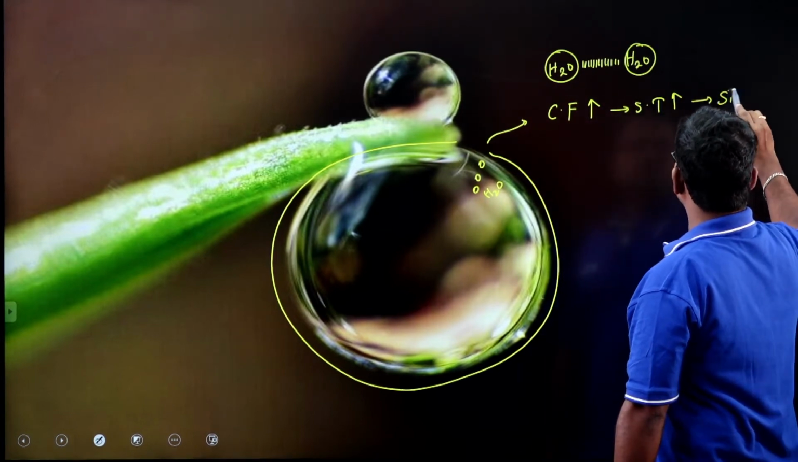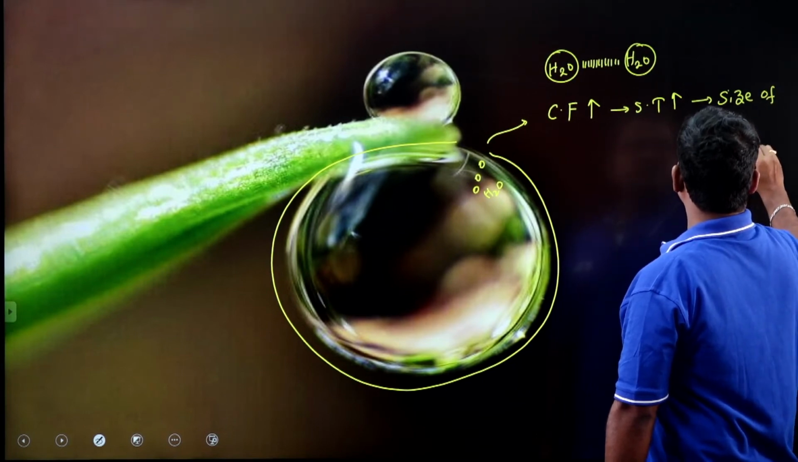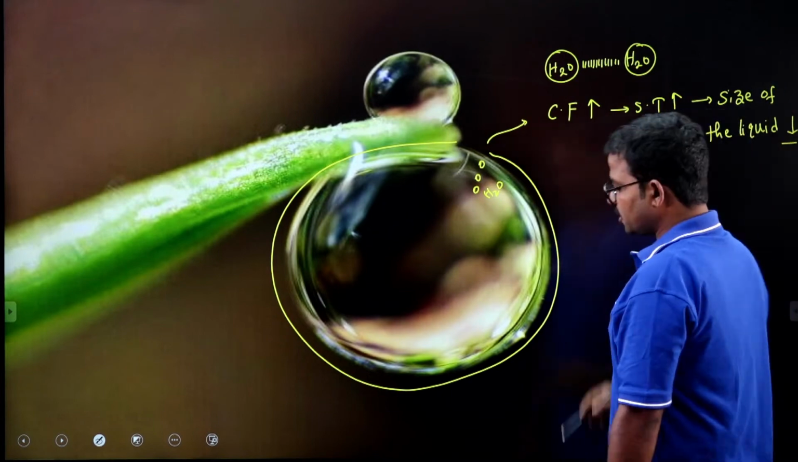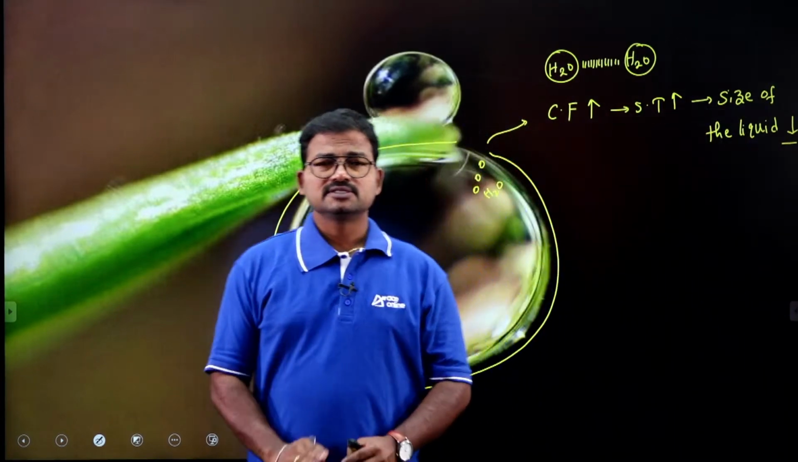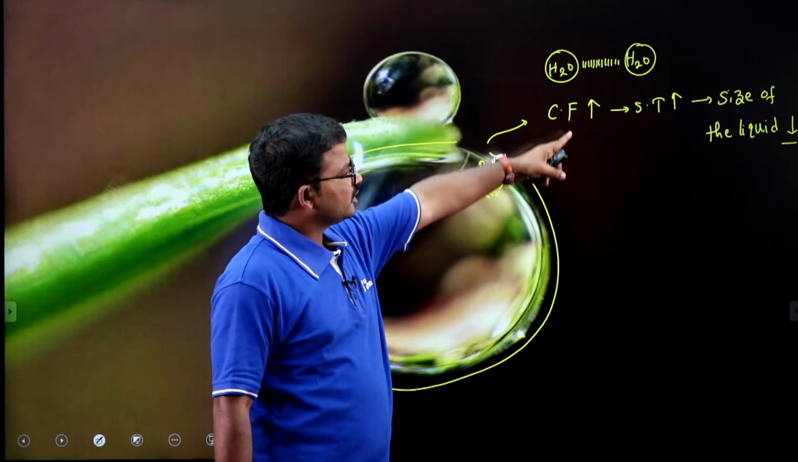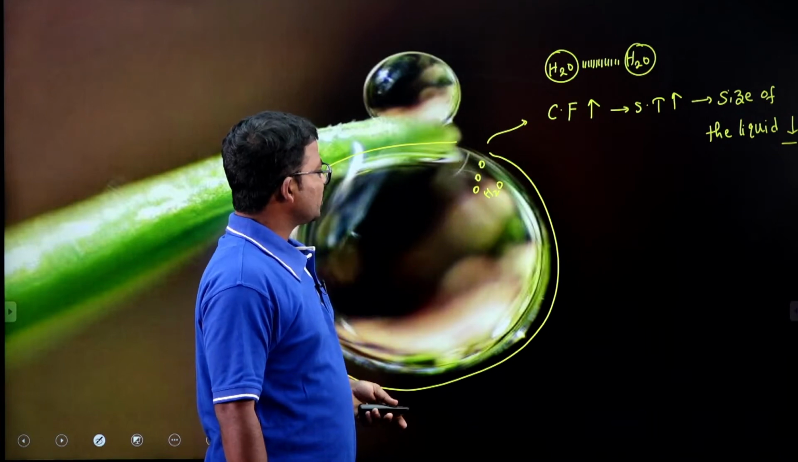If cohesive forces increase, then surface tension increases, and the size of the liquid drop mostly decreases. This is the conclusion: if cohesive forces increase, the size will be reduced because surface tension increases. So this is about cohesive force.